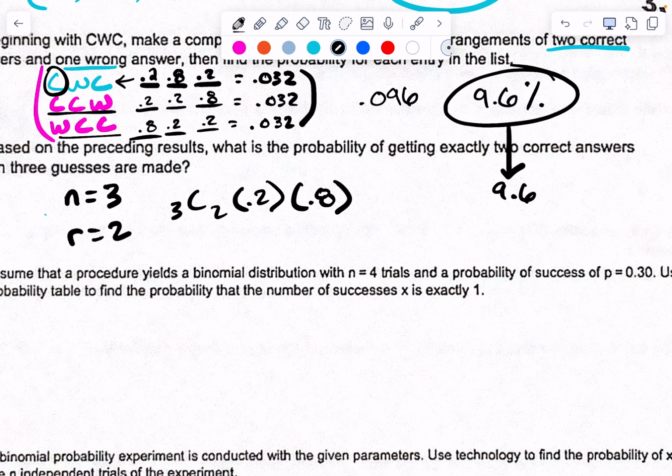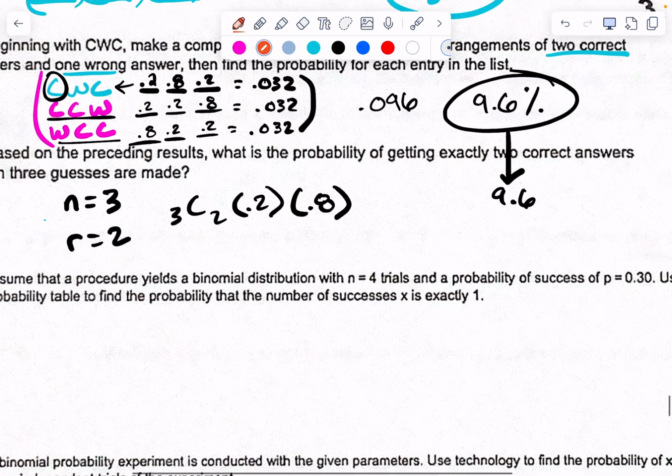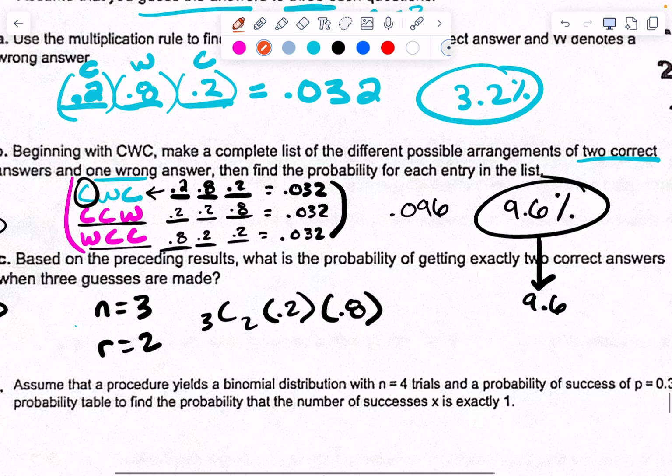Wait, I have a question. The question before that is asking for each entry: find the probability for each entry. So this should actually have been the answer for part 2. This is the answer for part 3.